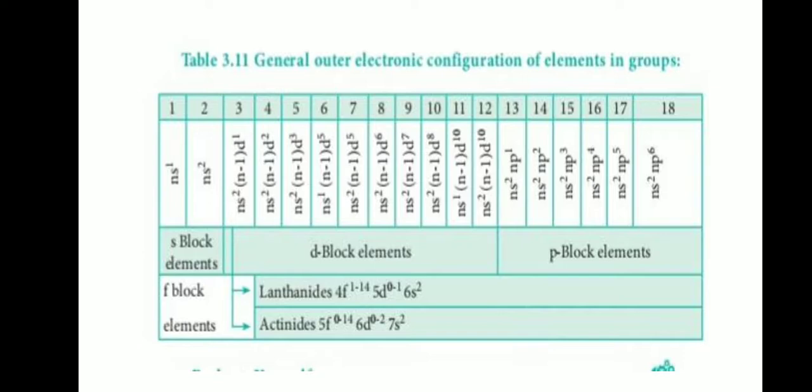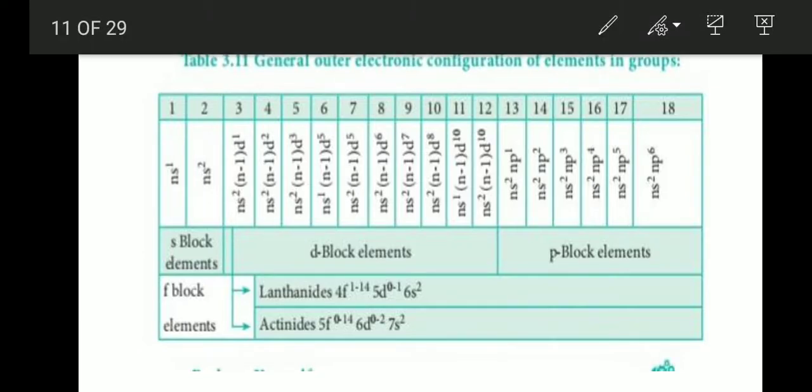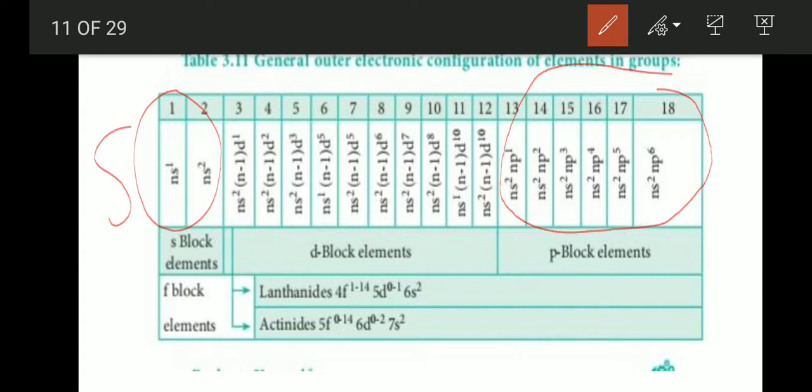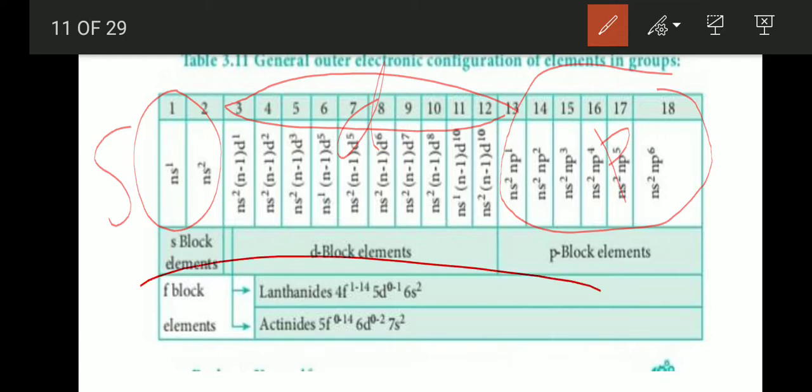General outer electronic configuration of elements in groups. Groups 1 and 2, s-block elements, ns1 and ns2 general electronic configuration. Groups 13 to 18, p-block elements, ns2 np1 to 6 general formula. Groups 3 to 12, d-block elements, (n-1)d1 to 10 ns2. And the last one, f-block elements, lanthanides and actinides.